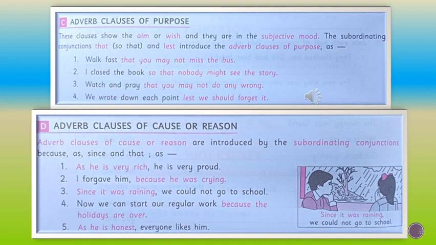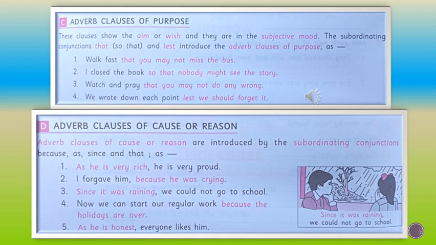See the example. Second one you see, I forgave him. The action, I forgave him because he was crying.